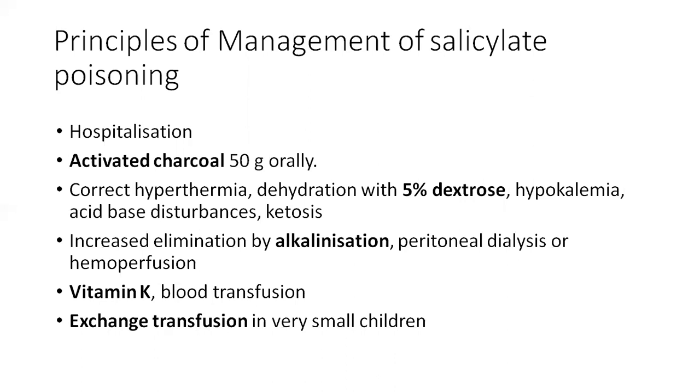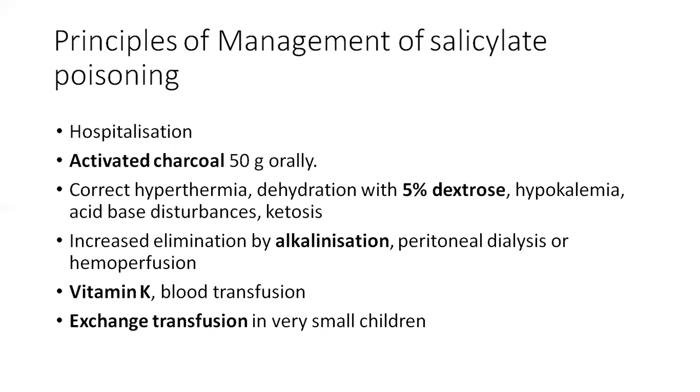We have to treat the dehydration with 5% dextrose solution. And because of the hypokalemia, acid-base disturbance and ketoacidosis, we have to give potassium supplements and sodium bicarbonate for alkalization of the body fluids.